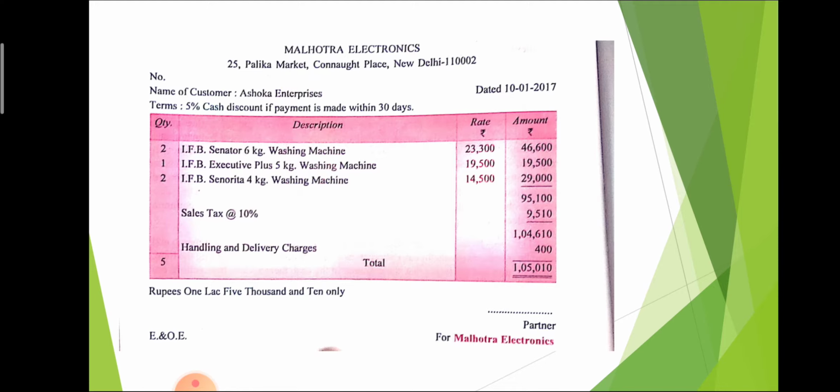So 95,000 plus 100, 95,100, and the sales tax is added, that increases the price of the machine. So 9,510 is the sales tax. After that, the total sales price is 1,04,610. Handling and delivery charges are also given, that is 400, and the total of this is 1,05,010 rupees. That is also mentioned in words at the last of the bill, that is rupees 1,05,010 only.